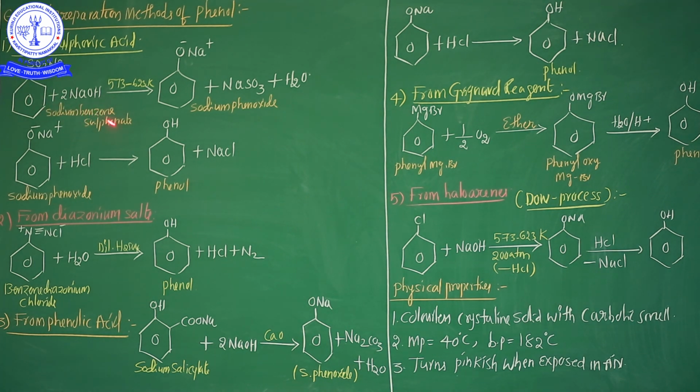Initially sodium benzene sulfonate is treated with sodium hydroxide. After sodium phenoxide is formed, it is again treated with HCl. Finally, phenol is formed. Okay ma?